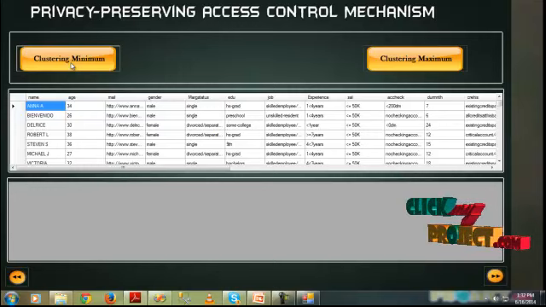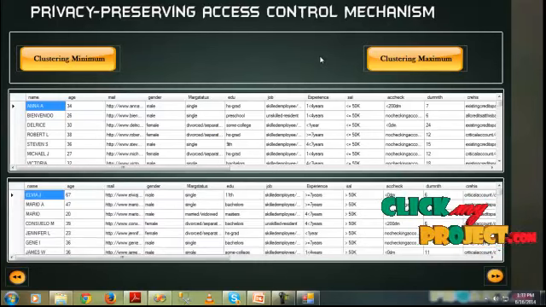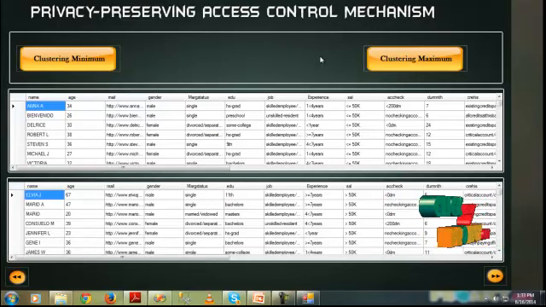The clustering of minimum button clusters the minimum age-wise data into the data table. We can see our process: the minimum salary of 50k clustering process is shown here. Click on the clustering of maximum button for the maximum salary of 50k. The persons with that salary are displayed here in the maximum clustering process.